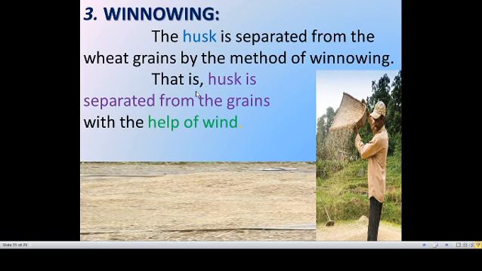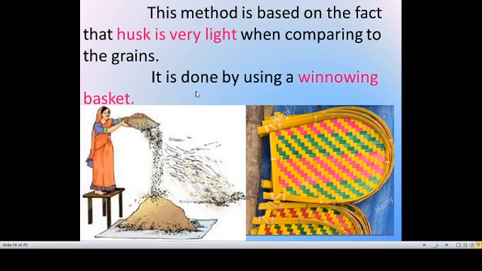Winnowing means with the help of wind the husk is separated from the grains. This method is based on the fact that husk is very light in weight. Comparing to grains the husk is very light, so it is separated by using wind. We take a winnowing basket, put grains in it and shake it to the front and back. Due to the flow of wind, the husk present in the grains moves in the direction of the wind.